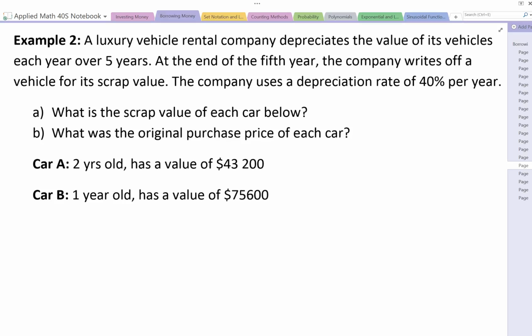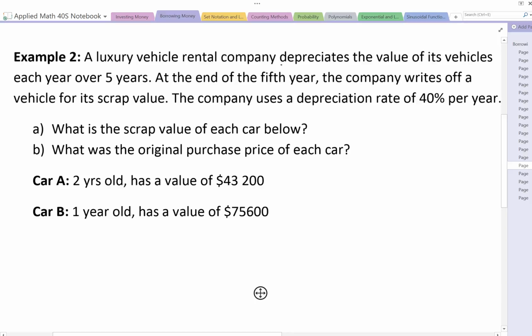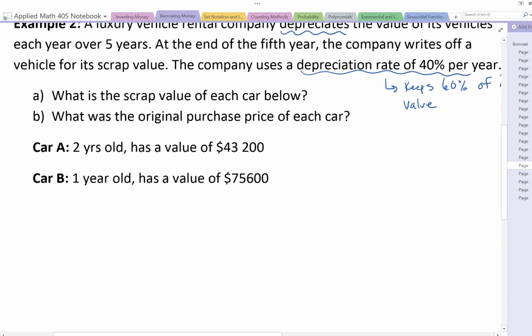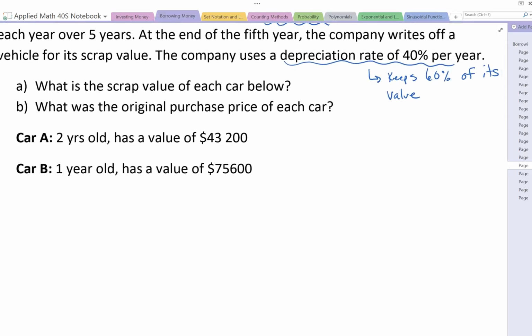But what does this mean? So depreciates the value means loses value, right? And the depreciation rate of 40%, what that means is it's keeping 60%. If it loses 40%, then it's keeping 60% of its value. And that will help us when we're calculating the current value of the vehicle.